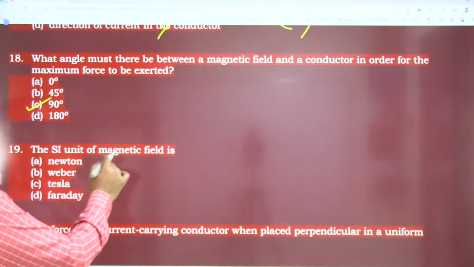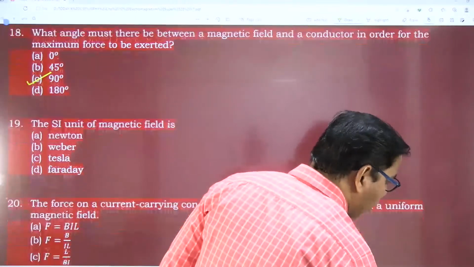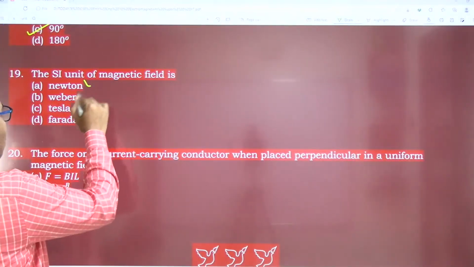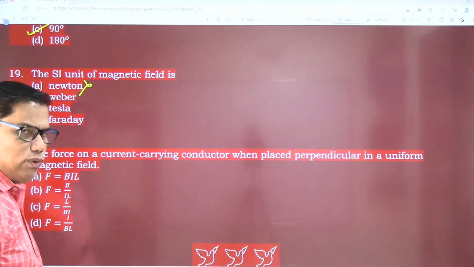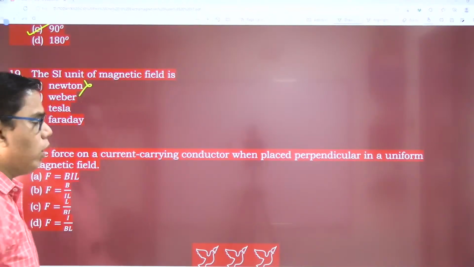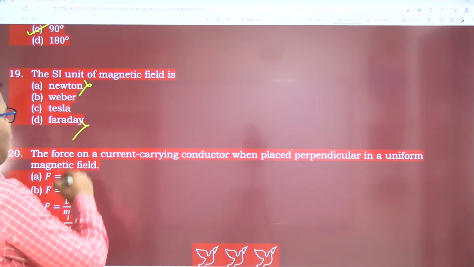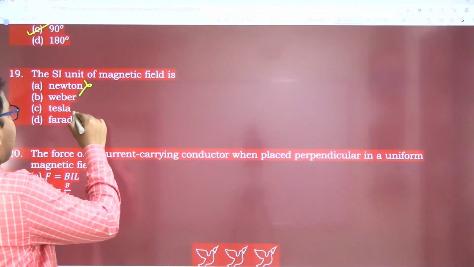Okay, SI unit of magnetic field. Very interesting question. SI unit of magnetic field. Is it Newton? No, definitely not. Newton is for force, not for magnetic field. Is it Weber? Okay, hold on. Is it Tesla? Is it Faraday? Faraday, definitely not. Is it Weber or Tesla? Which one? Okay, it is Tesla.